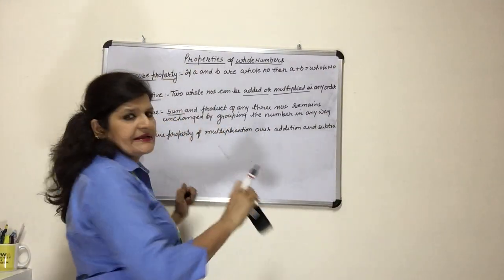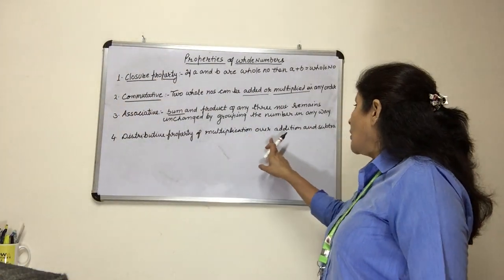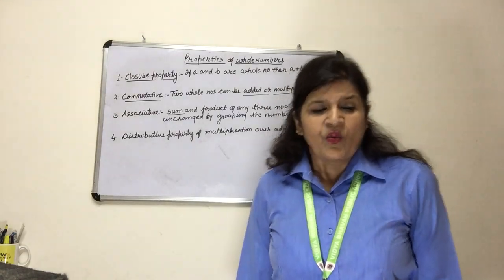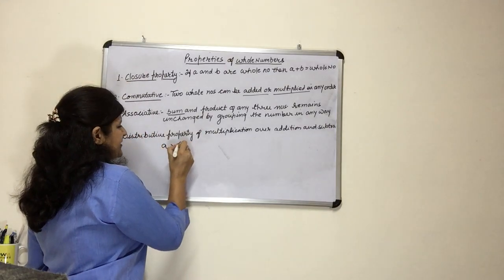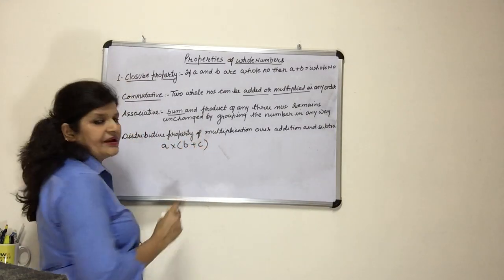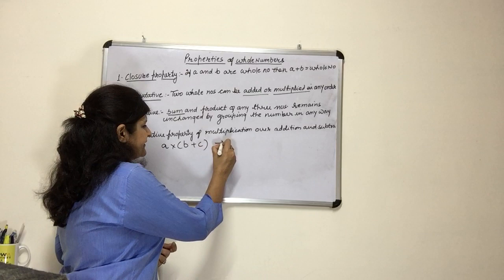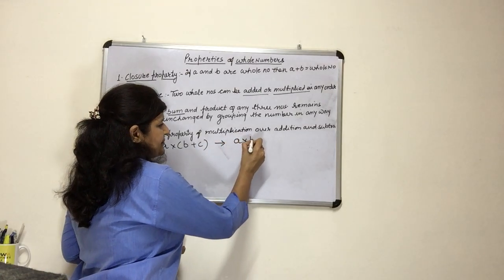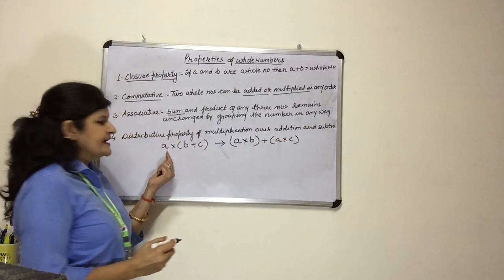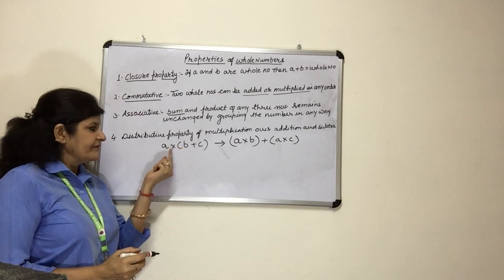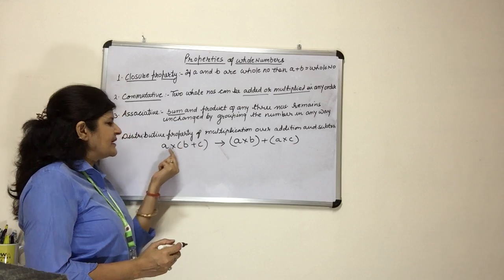Now the next property is the distributive property of multiplication over addition and subtraction. What is it? Suppose there are three whole numbers, A multiplied by B plus C. So we can write it as A multiplied by B plus A multiplied by C. It means we are multiplying these two numbers with A. B is multiplied with A and then plus, and then C is multiplied with A.